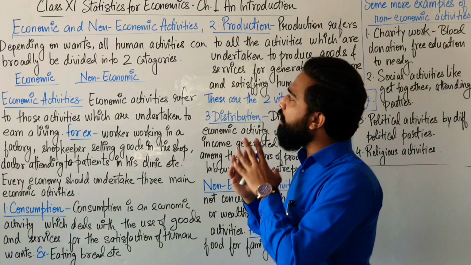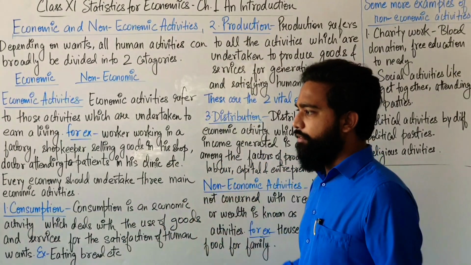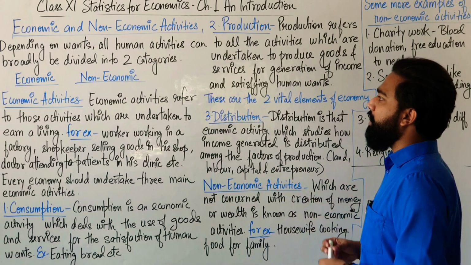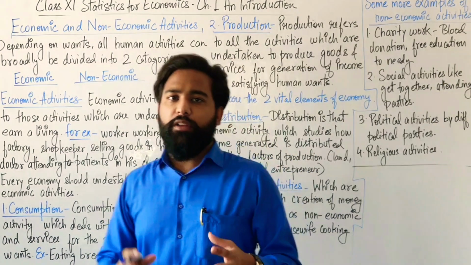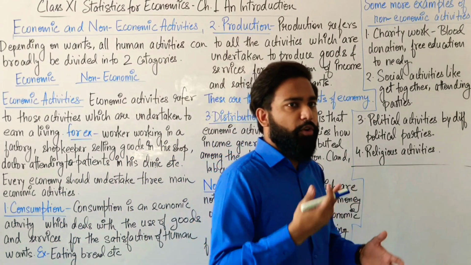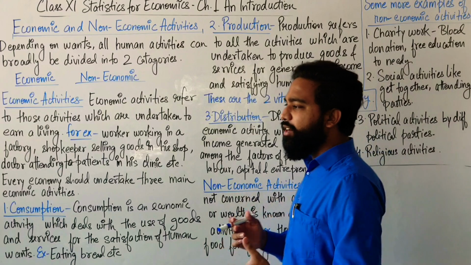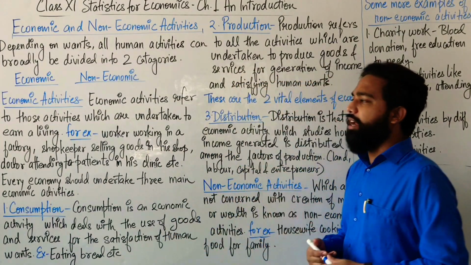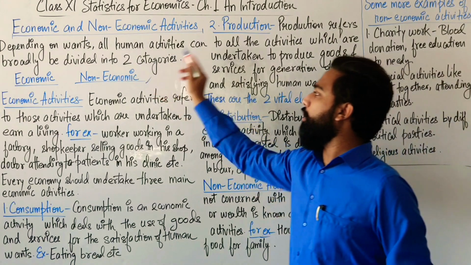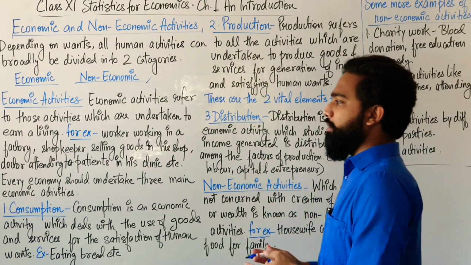Now, depending on wants, we all have some wants. All human activities can be broadly divided into two categories. If we just notice our wants, our activities can be divided into two activities. First one is economic activities and the second one is non-economic activities. So we are going to start with the economic activities.